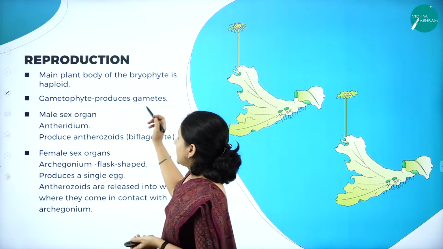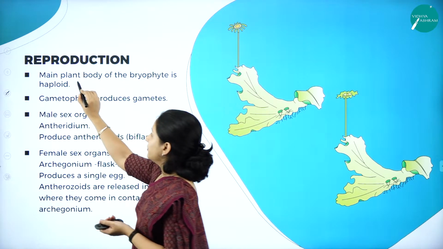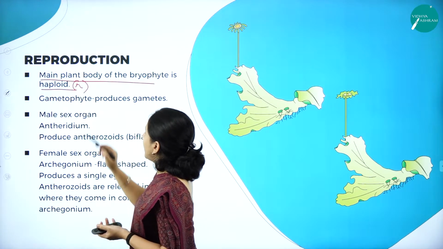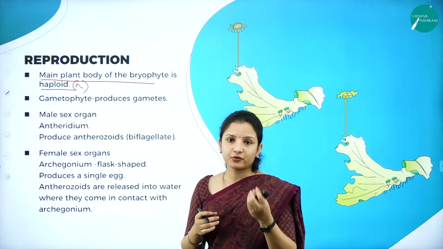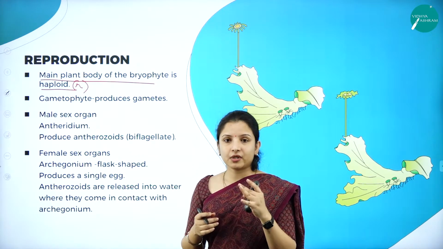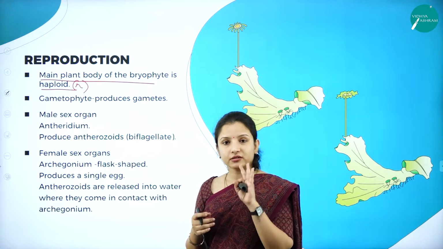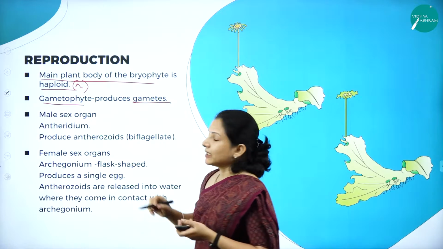The main plant body of the bryophyte is actually haploid, that is n in number. The gametophyte produces the gametes and the sporophyte produces the spores. Always remember, bryophytes have the gametophytic generation and the sporophytic generation. The gametophyte usually produces the gametes.